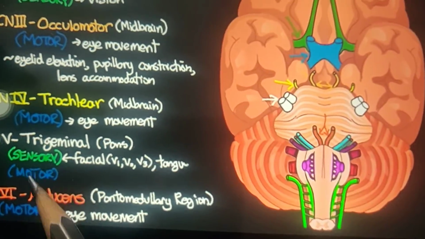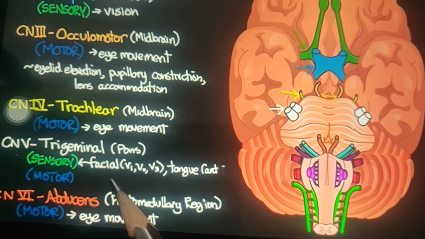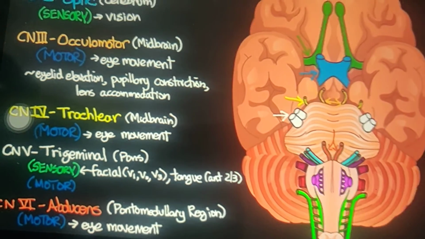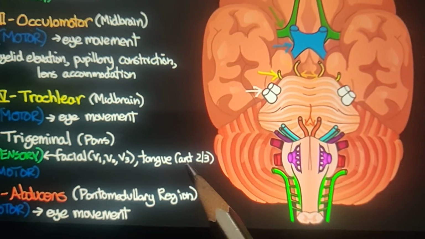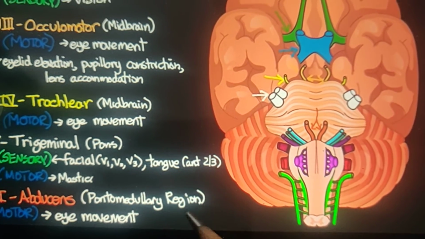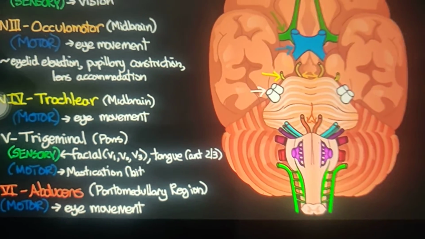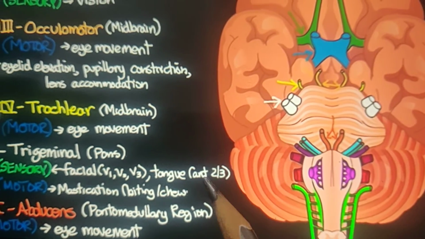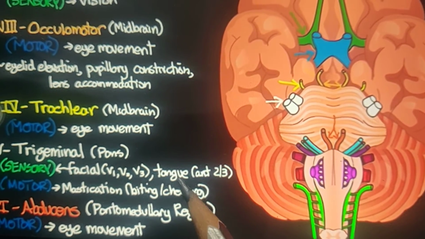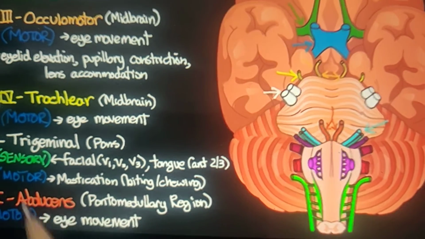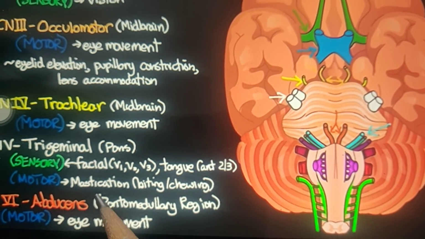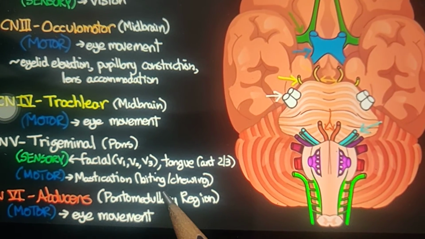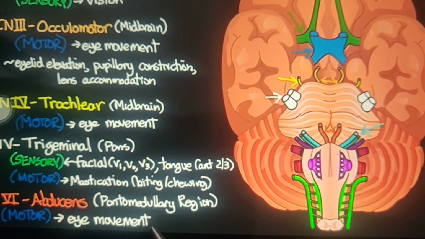It has both sensory and motor functions. In sensory, it serves the face through V1, V2, V3, and also the anterior two-thirds of the tongue, for the sense of taste. In motor, it is helpful for mastication, which means biting and chewing.